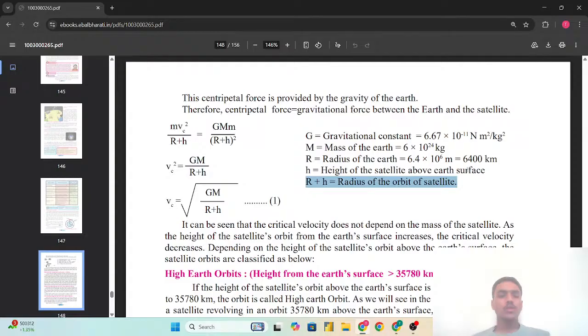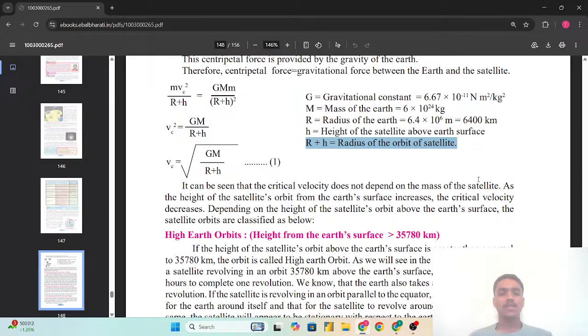So it can be seen that the critical velocity does not depend on the mass of the satellite. As the height of the satellite's orbit from the Earth's surface increases, critical velocity decreases. As in the formula for critical velocity, it is inversely proportional to the height. So as the height increases, the critical velocity keeps decreasing.